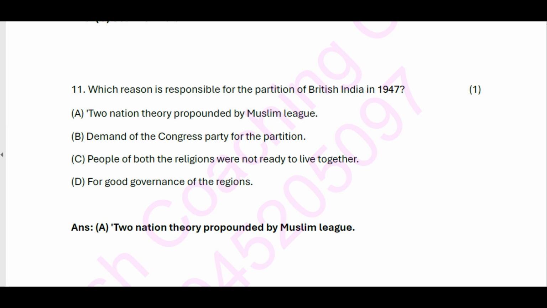11. Which reason is responsible for the partition of British India in 1947? A. Two-nation theory propounded by Muslim League. B. Demand of the Congress Party for the partition. C. People of both the religions were not ready to live together. D. For good governance of the regions. Answer: A. Two-nation theory propounded by Muslim League.